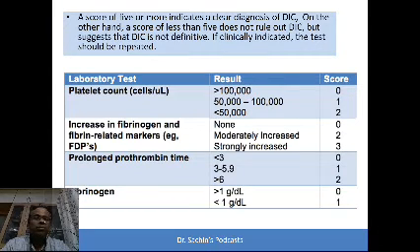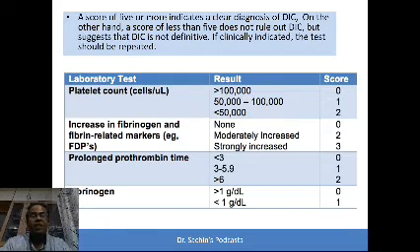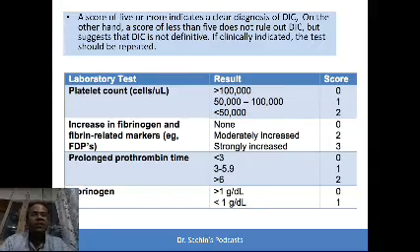So a score of 5 or more is a clear diagnosis of overt DIC. But if the score is less than 5, then it could be non-overt or a chronic DIC. That we have to remember. Now, as emphasized by Dr. Craig Kitchens, clinical correlation of these abnormal lab results is very important. Otherwise, we may all be misled in thinking of DIC in conditions which are otherwise not that severe. For example, the cases that he discussed.